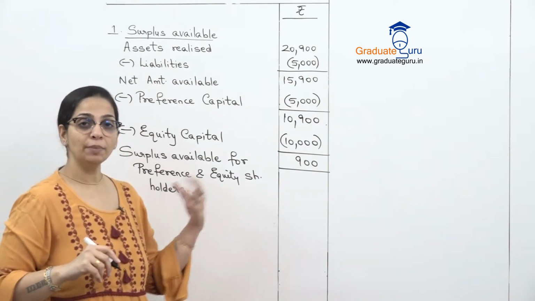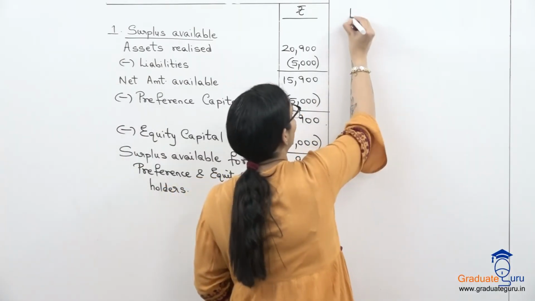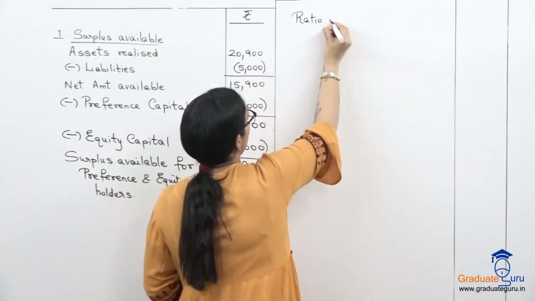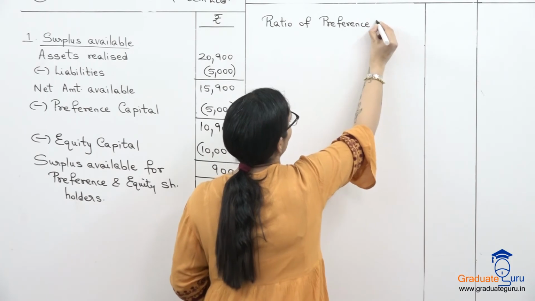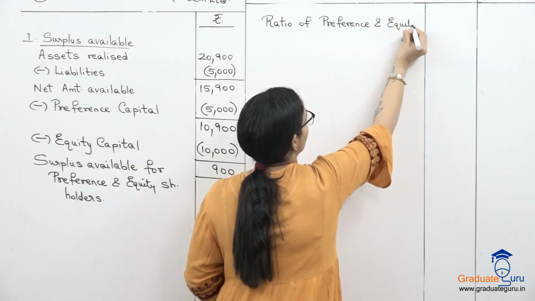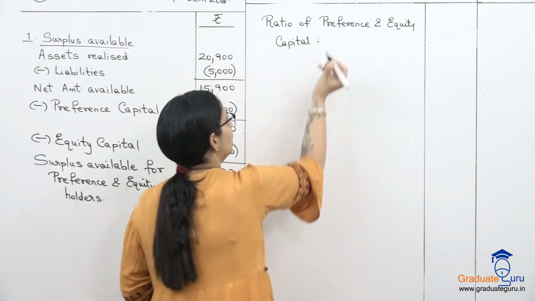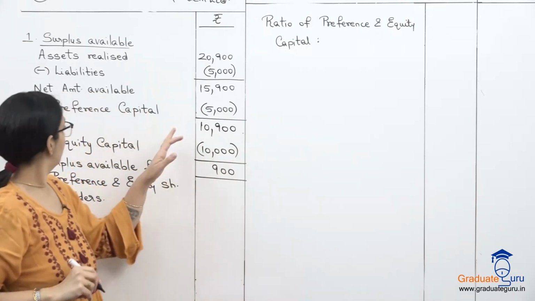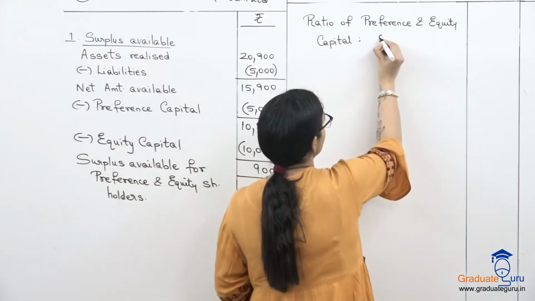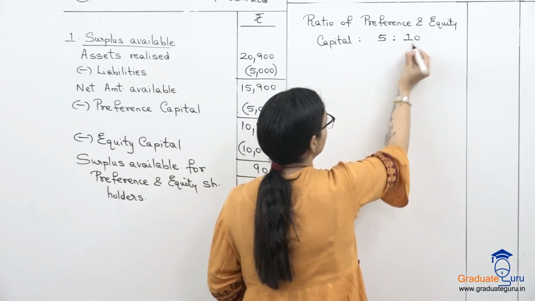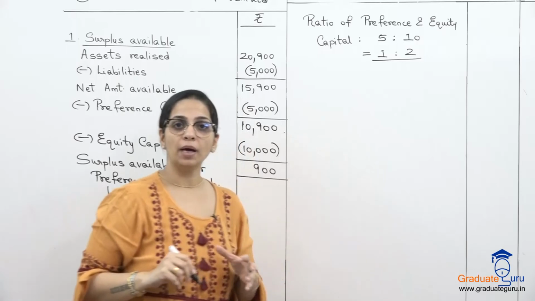So now how do we give them that amount? For that I have to calculate a ratio. So let's do a ratio calculation: the ratio of preference and equity capital. What is our preference capital? Preference capital is 5,000. Equity capital is 10,000. So basically our ratio will be 5:10 or 1:2. So this is our ratio.